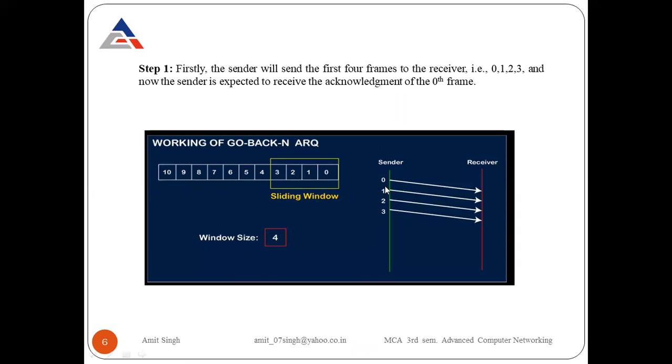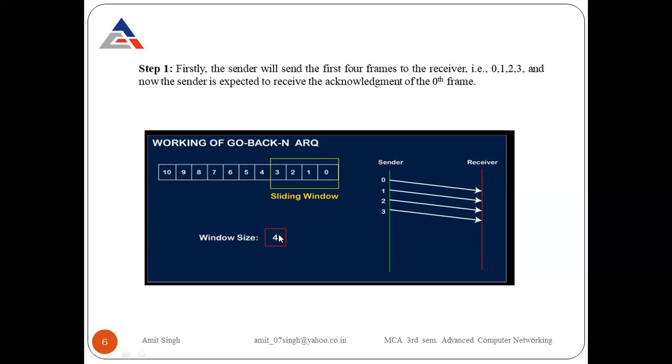This is the complete window: 0, 1, 2, 3, 4, 5, and so on to 10. These are the sequence numbers. Now this is a sliding window. Sliding window means the window slides either towards the right side or towards the left side. Clear? The window size here is 4. Look at the yellow part: 0, 1, 2, 3. This is the sliding window, so the window size is 4.